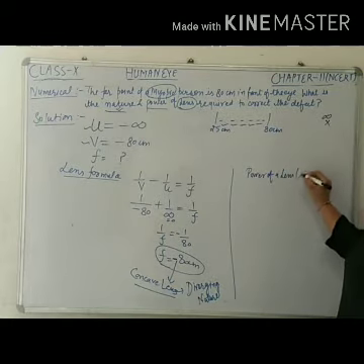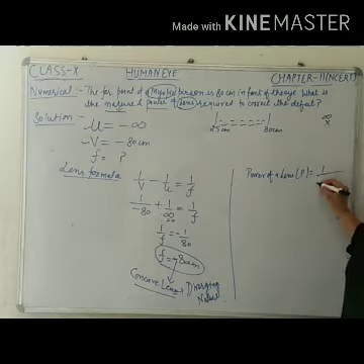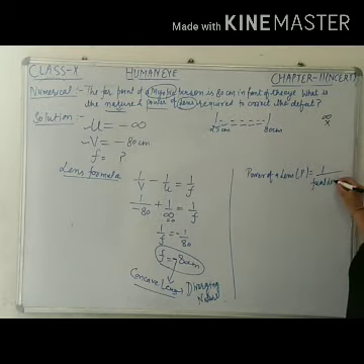Power of a lens is denoted by P, and that is equal to 1 upon focal length.